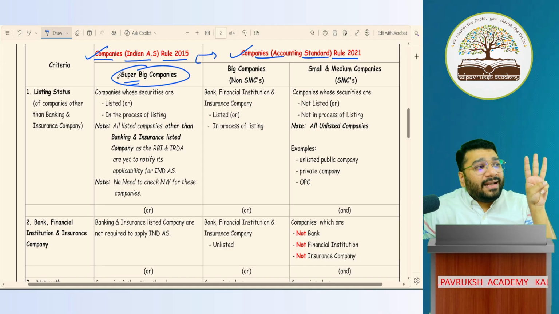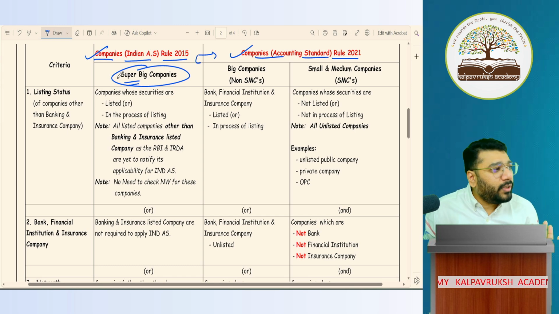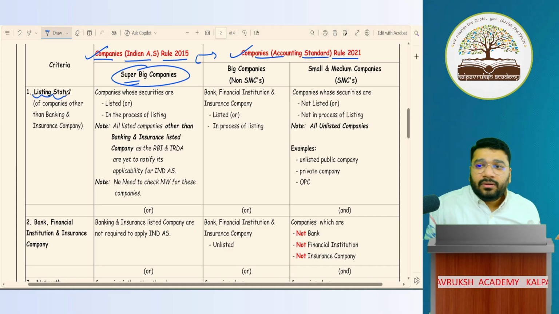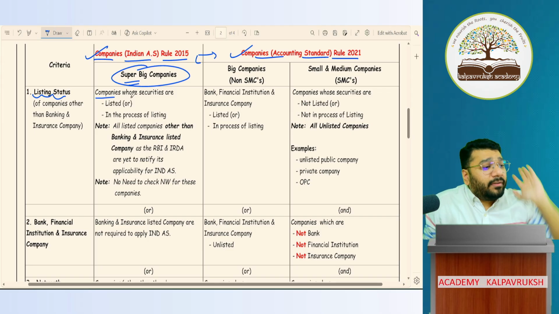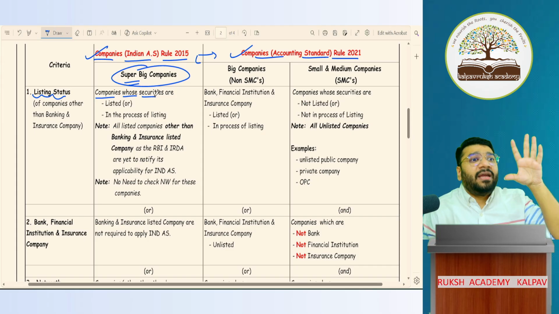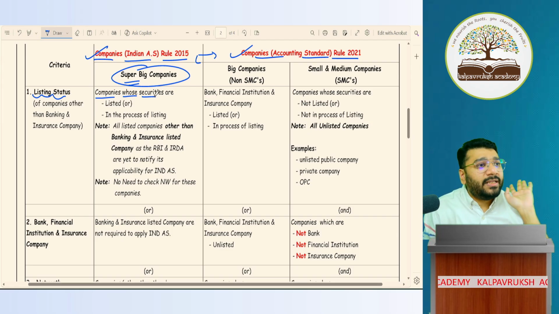Now, who are super big companies? Three criteria have been laid down. If you satisfy any one of these three, you are a super big company. Okay, not okay? First criteria, based on the listing status. What is it saying? Any company whose securities, what is the meaning of securities? Shares, bonds, debentures. If you go and see the Act, the meaning of securities is very big. So securities, in short, includes shares, bonds, debentures.